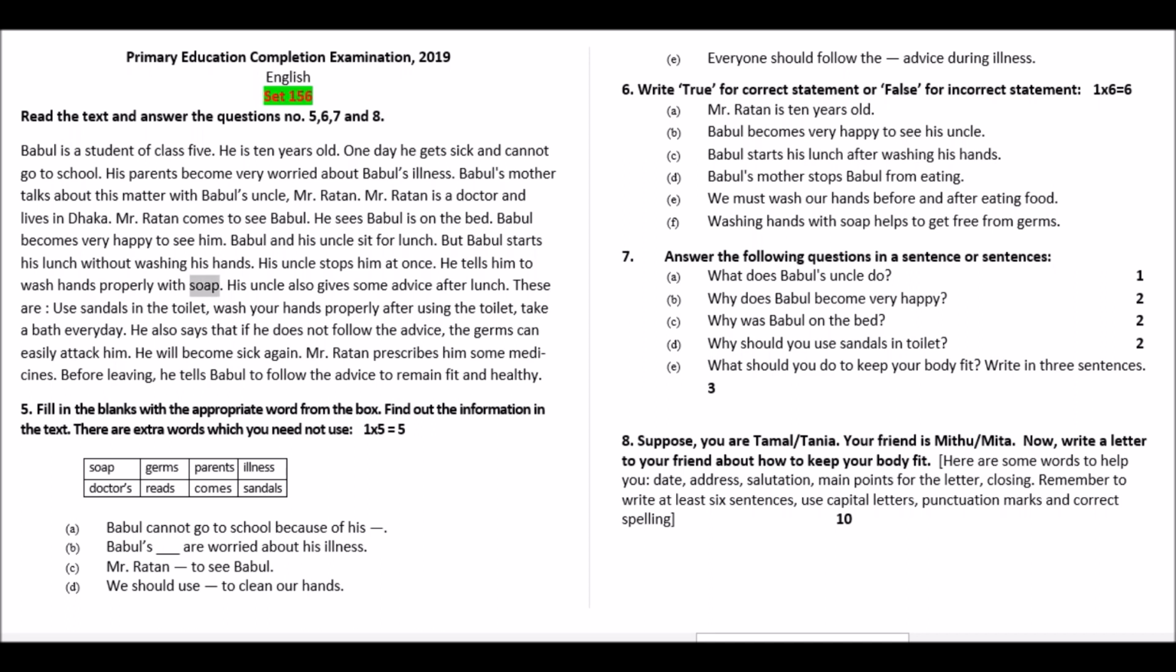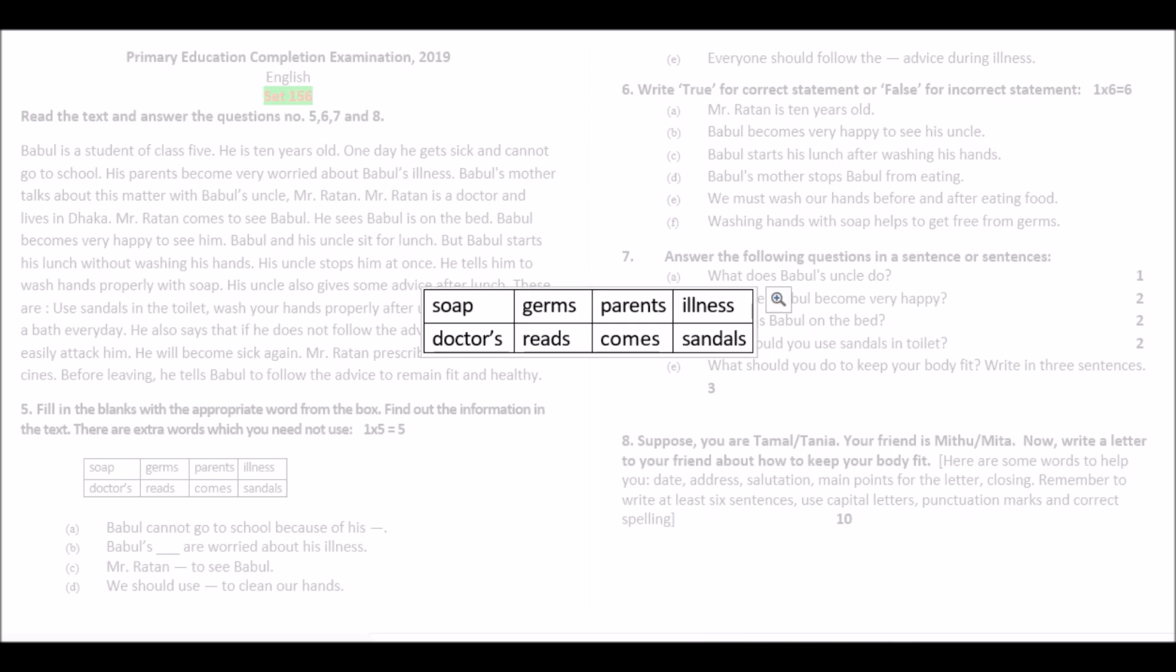Number E. Everyone should follow the dash advice during illness. When you are ill, you should follow only the doctor's advice. So the correct answer, everyone should follow the doctor's advice during illness.